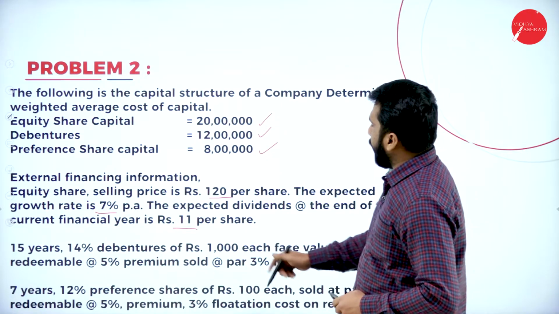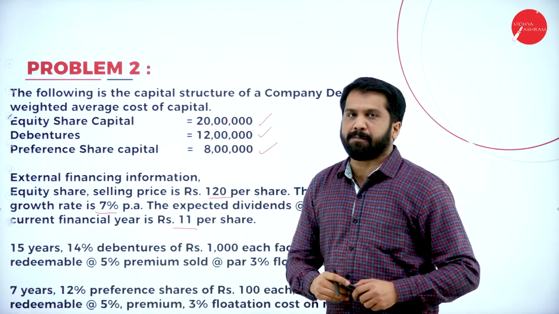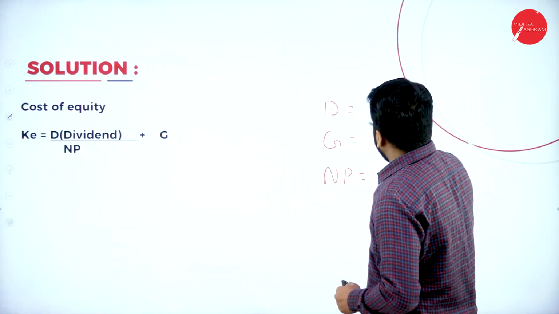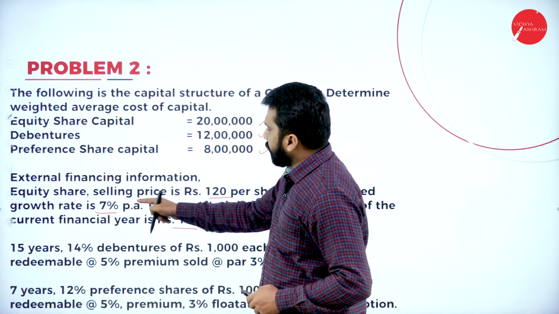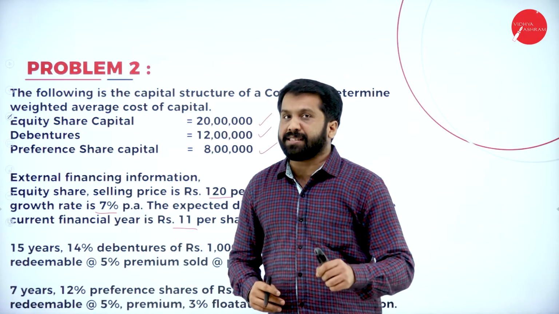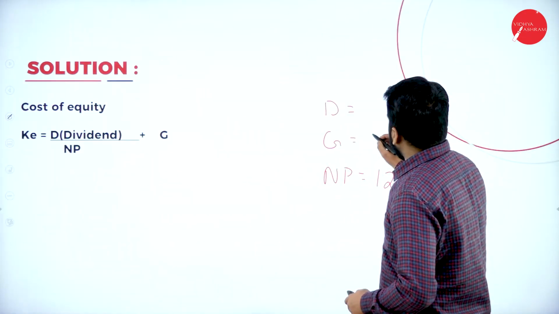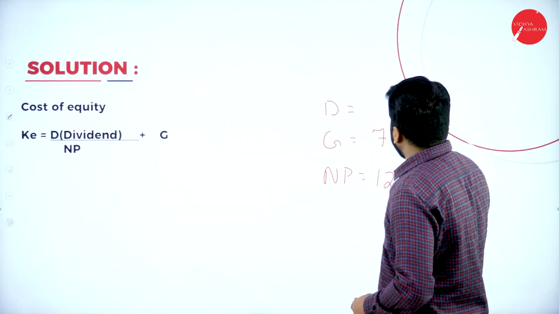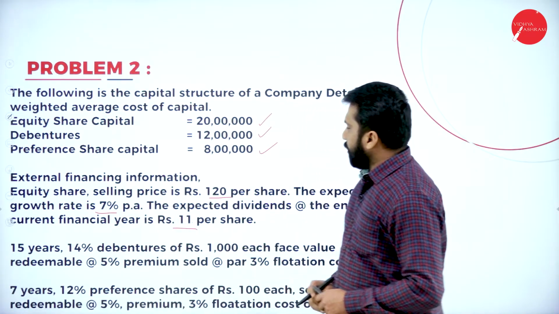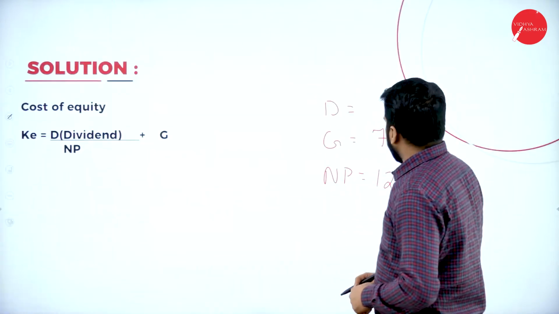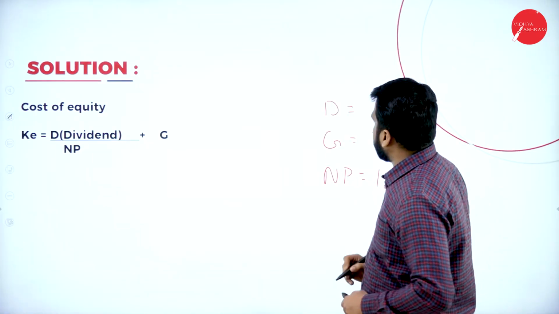As per this, 120 will be your net proceeds. What is your growth rate? Growth rate is given as 7%. What is your dividend here? 11 rupees per share.